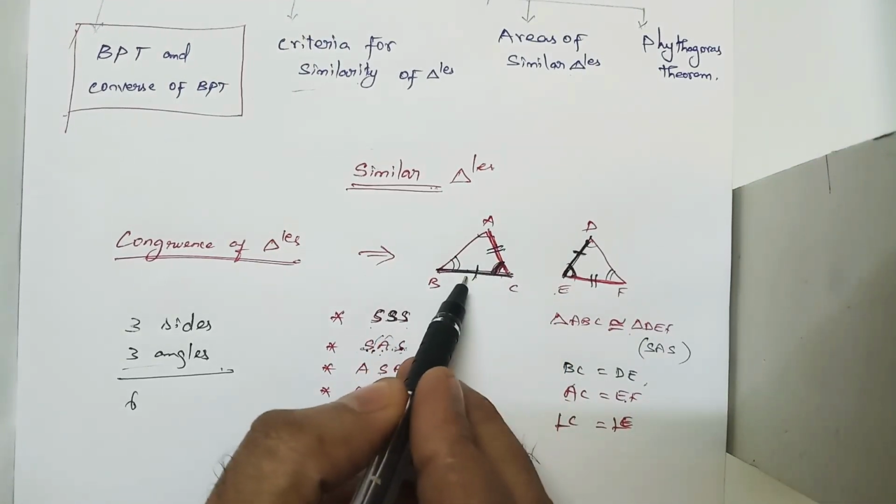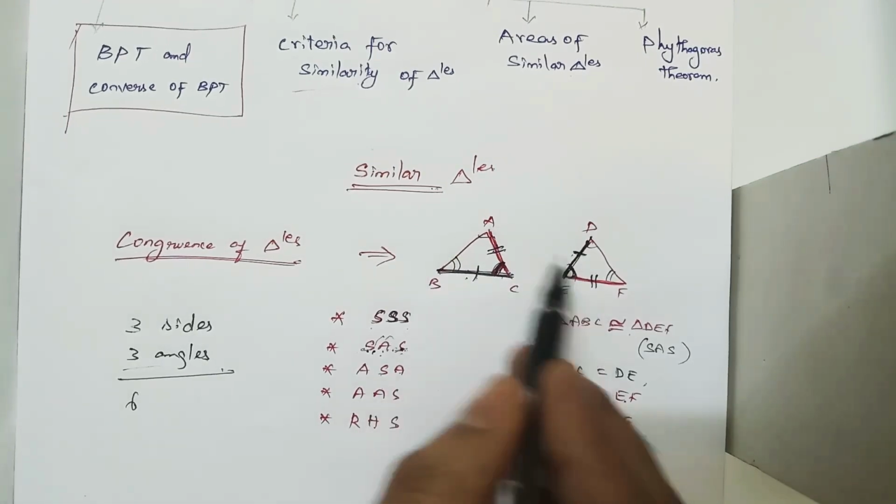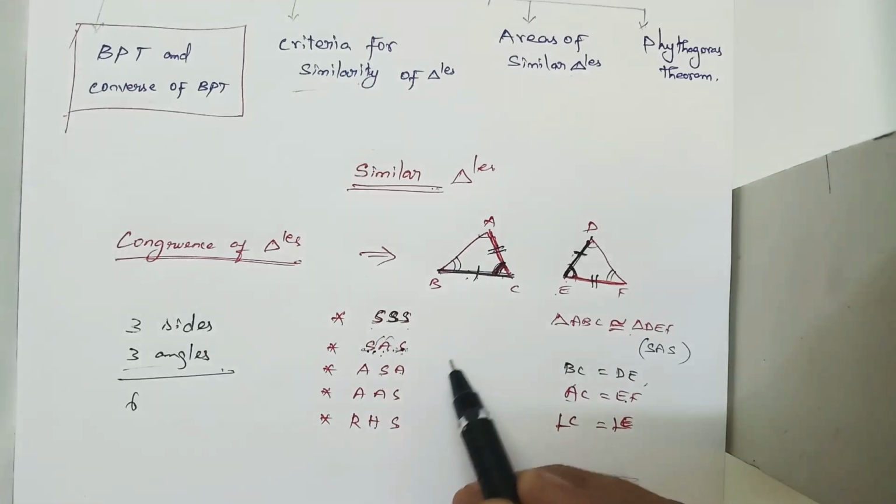So side angle side. By the SAS property, these two triangles are congruent.